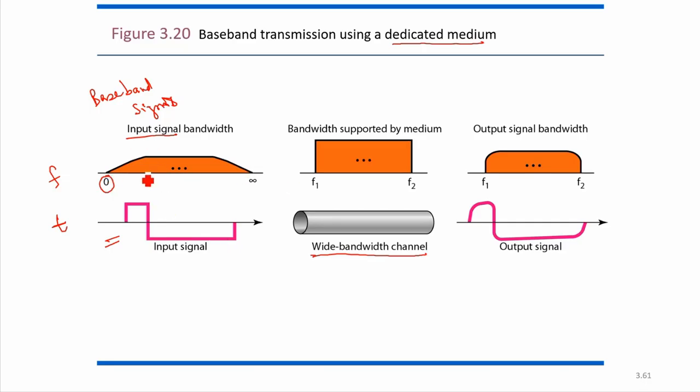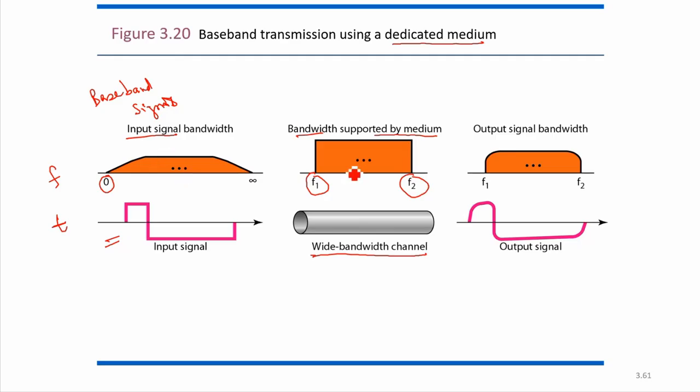So this is the bandwidth of the input signal, and this is the bandwidth of the medium. So, bandwidth supported by the medium. The medium is whatever is there, the wires. So wires will support a limited number of frequencies. Its bandwidth will be given starting with frequency f1 to frequency f2. So this is the range of frequencies that can be allowed to pass through this channel or through this wire.